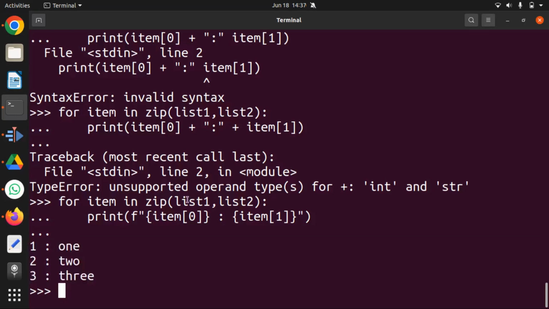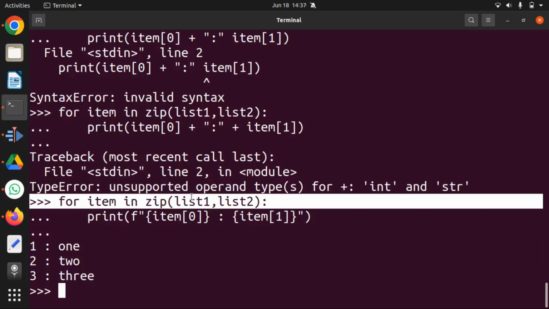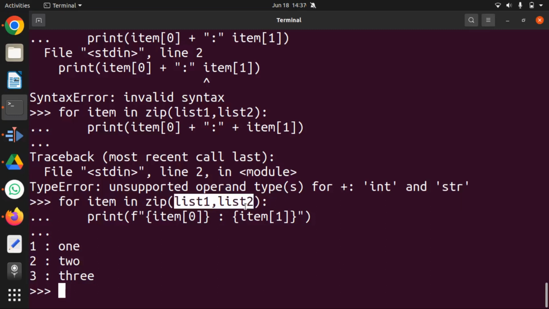Zip basically takes one element from each list, concatenates them and creates a tuple out of them and loops through it. The lists need not be of the same length. The looping will stop whenever one of the lists ends. So whichever is the shorter list, it will end at the shorter list's length. So it will not iterate over it when the items are not there in both the lists. So even if the lists are not equal length, it will still work. But the only thing is, it will stop when the smaller list is over. The length of iteration will be only equal to the smaller list.